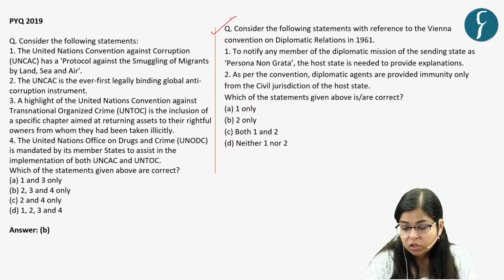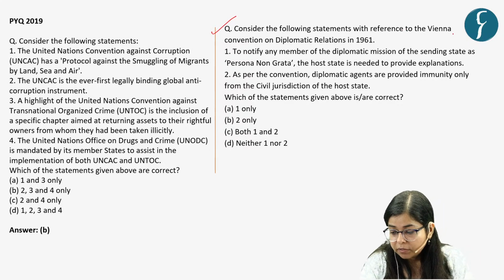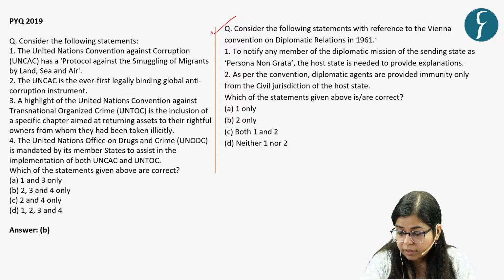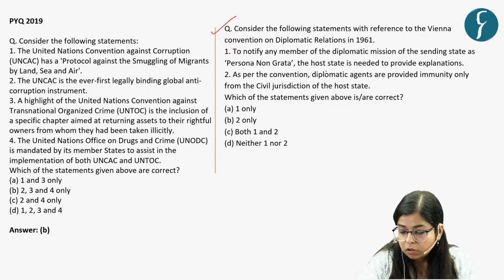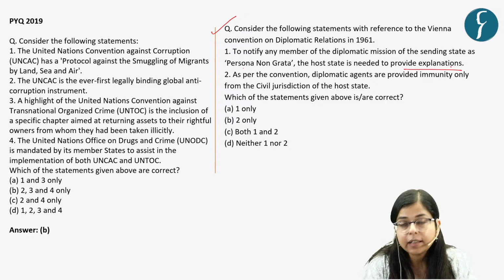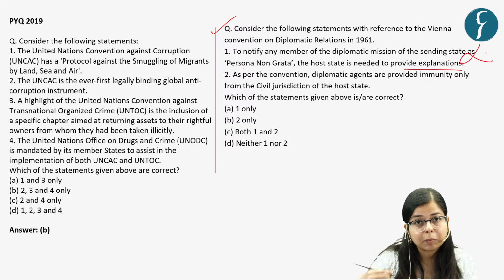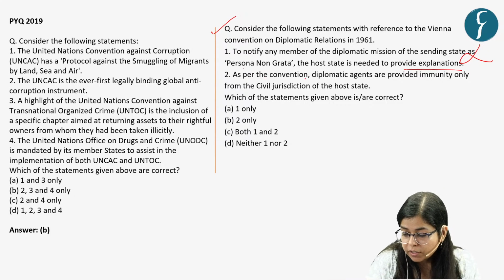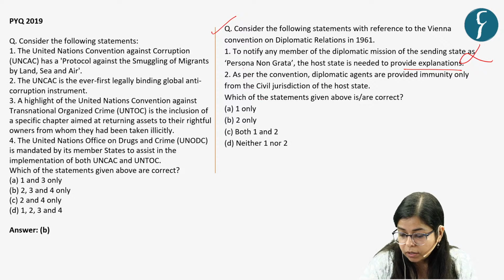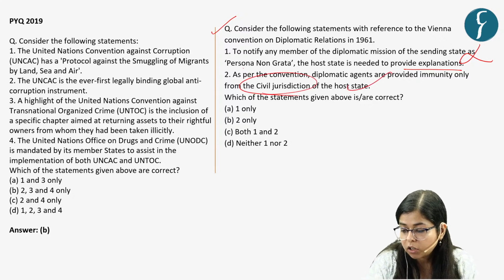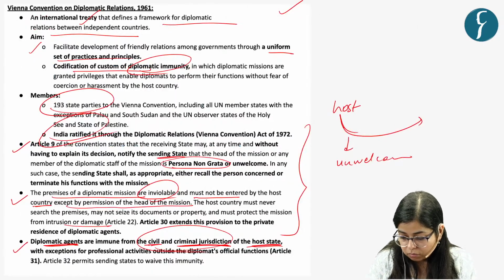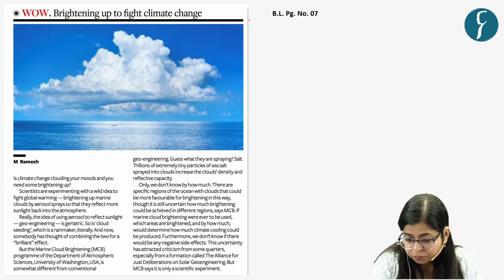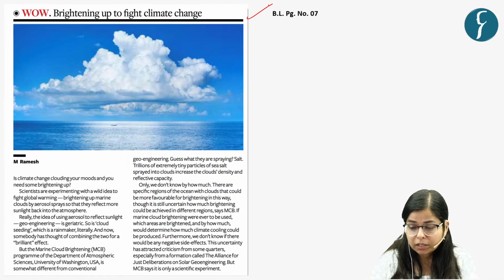Now let's solve this question, which says: consider the following statements with reference to the Vienna Convention on Diplomatic Relations, 1961. To notify a member of the diplomatic mission of the sending state as persona non grata, the host state is needed to provide explanation. This is incorrect, as no explanation is needed. As per the convention, diplomatic agents are provided immunity only from the civil jurisdiction of the host state. This is incorrect, as they have both civil as well as criminal immunity, right?